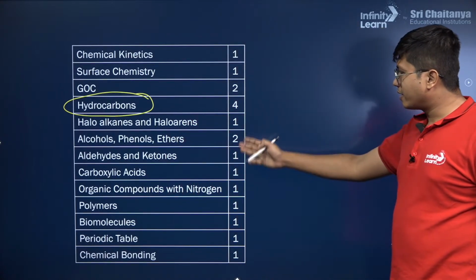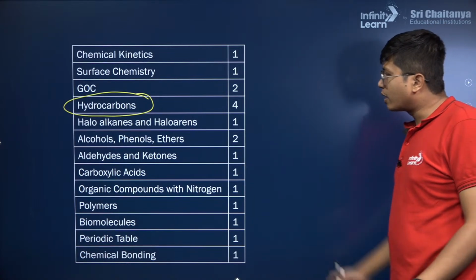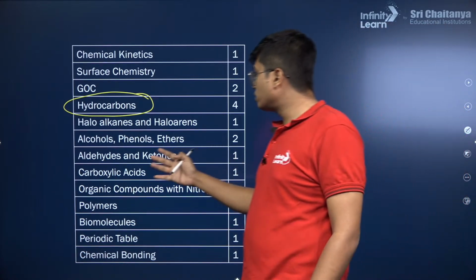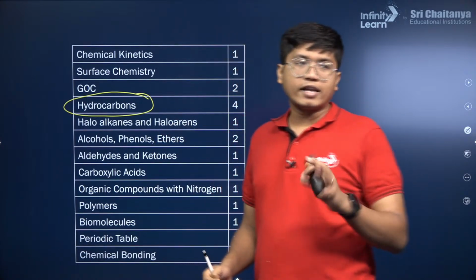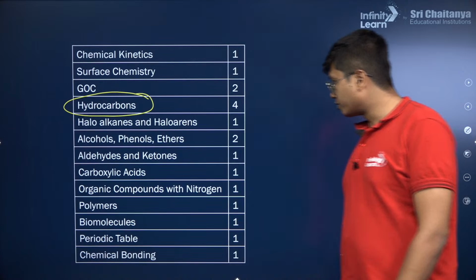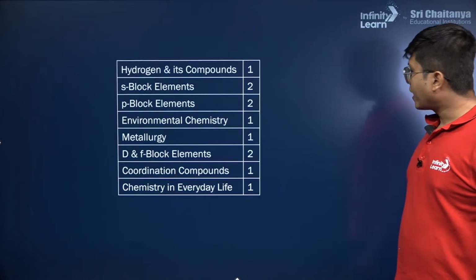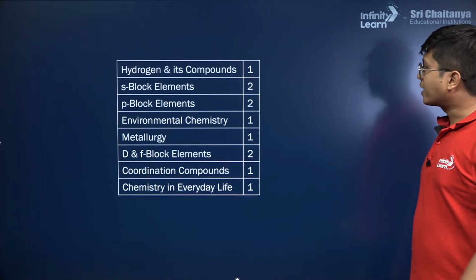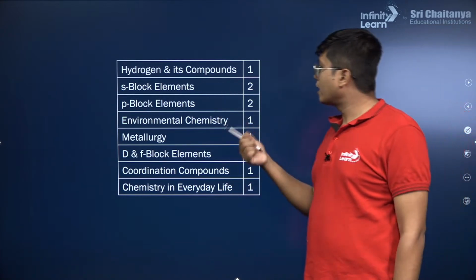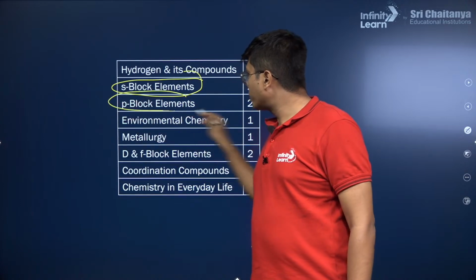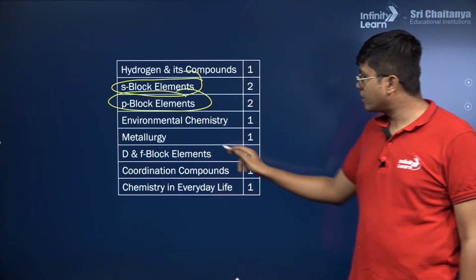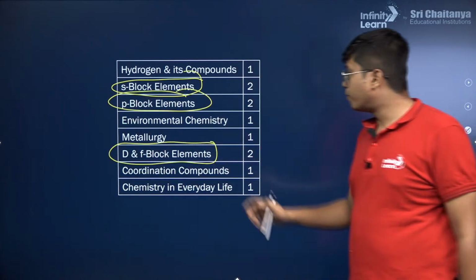Okay, the rest of them here, like carboxylic acids, aldehydes, ketones, have comparatively lower weightage, but alcohols, phenols, ethers, again in organic, have a slightly higher weightage. In inorganic, you can see the data right here: S block elements and P block elements are important, with 2 questions each coming from them. Even D and F block elements are important.